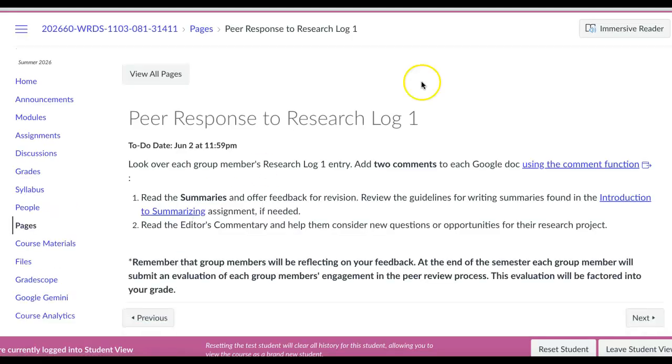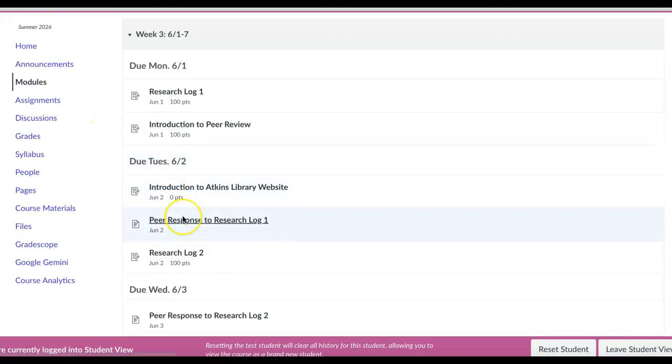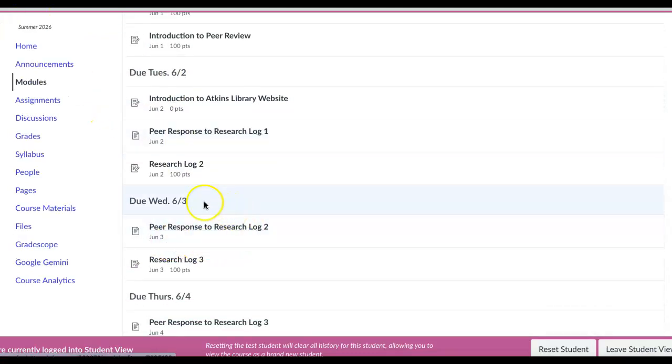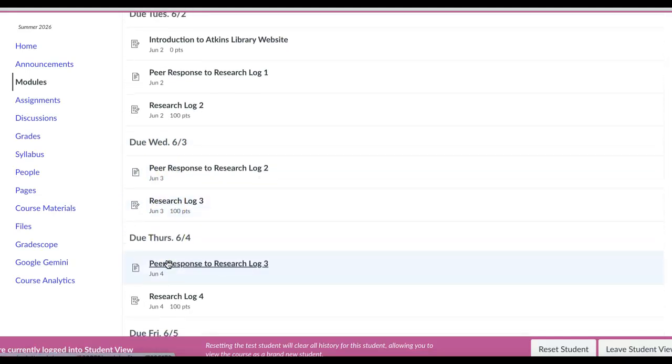So whatever is in your folder on that day, on Tuesday, whoever has done research log 1, you want to use the Google Comments feature to add 2 comments to their document. If they have not done it, there is nothing you can do about that. Okay, so we have a pattern of submitting the research log, then the next day you will see a peer response, and then a new research log, and so on.